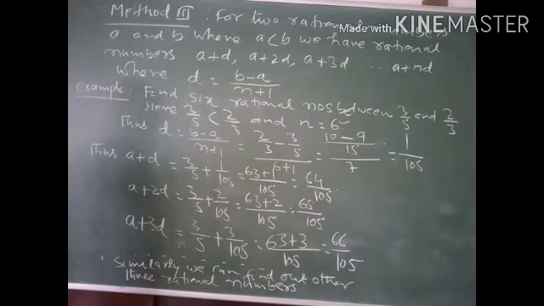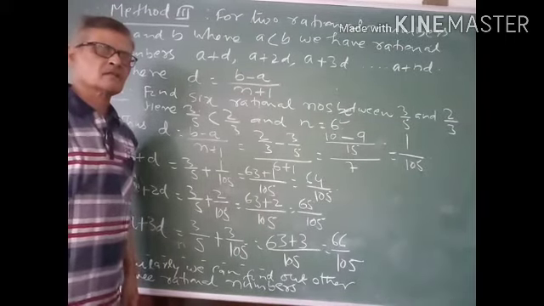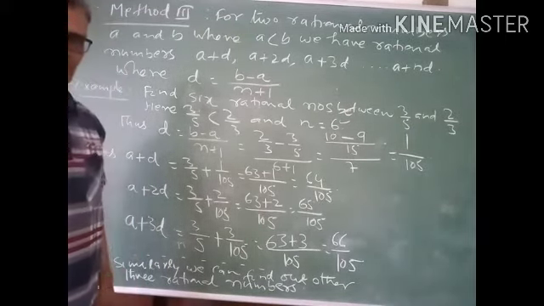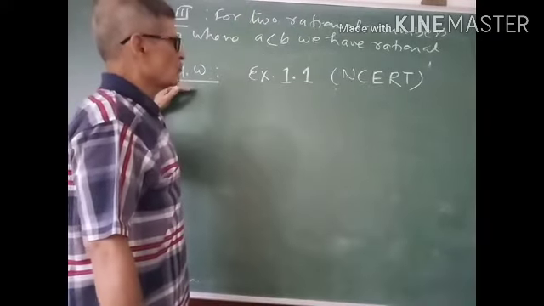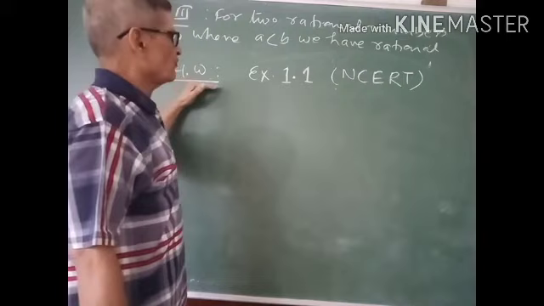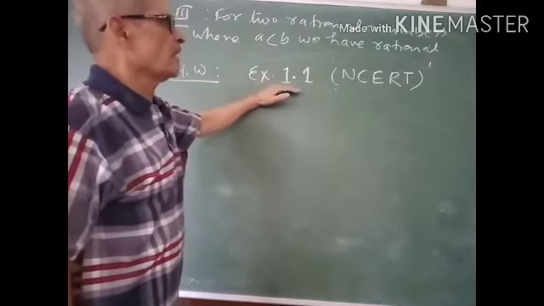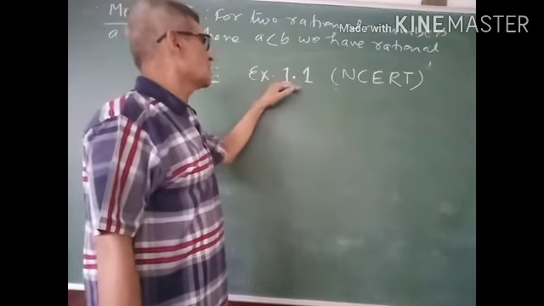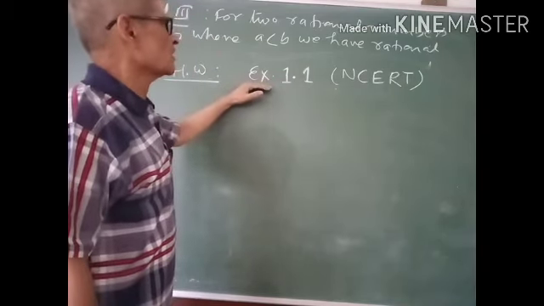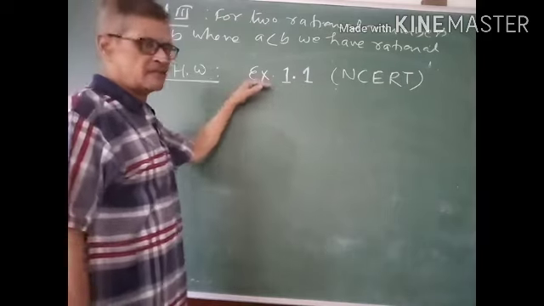So these are some common methods by which we can find the rational numbers between two given rational numbers. This will be your homework. You can do exercise 1.1 from the NCERT book as homework, and you should practice much. That's all. Thank you.